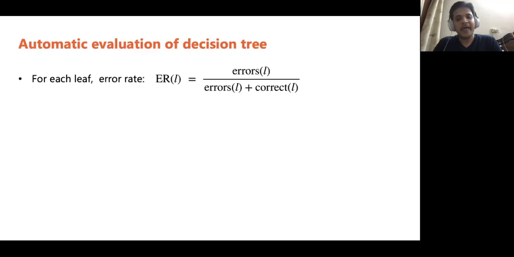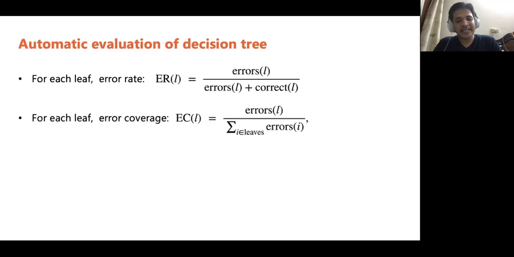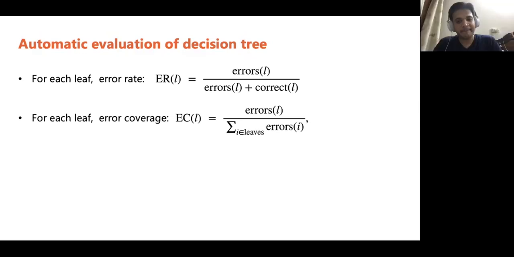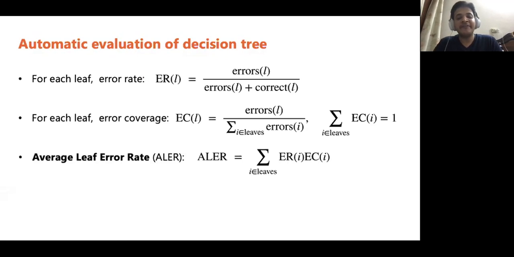For each leaf, the error rate or ER equals the fraction of instances in leaf L that are errors. The error coverage or EC equals the fraction of errors in leaf L out of the total number of errors in the dataset. By definition, the sum of error coverage across all leaves equals 1. To evaluate a decision tree, we compute the average leaf error rate weighted by the error coverage values across all leaf nodes. The resulting metric is called average leaf error rate or ALER.